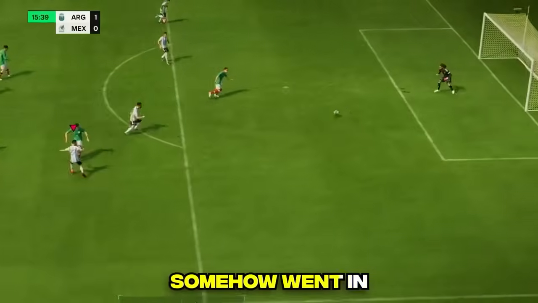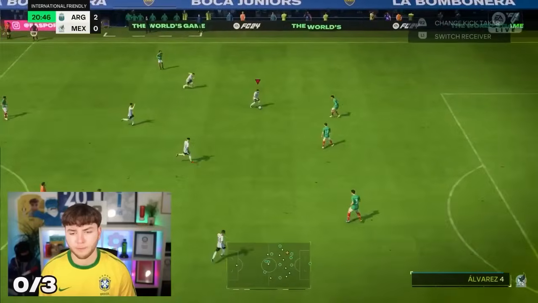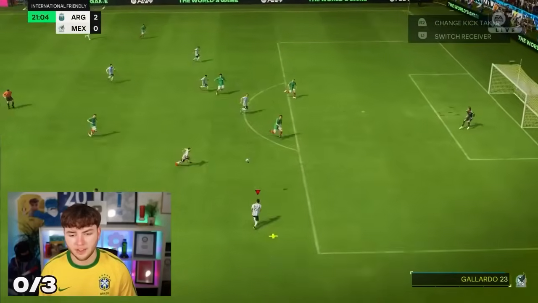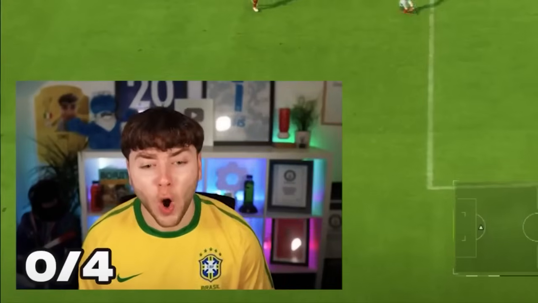Oh my god, that was a good second attempt. Our third attempt somehow went in, but we can't accept that. Maxi, this is it. This is it!